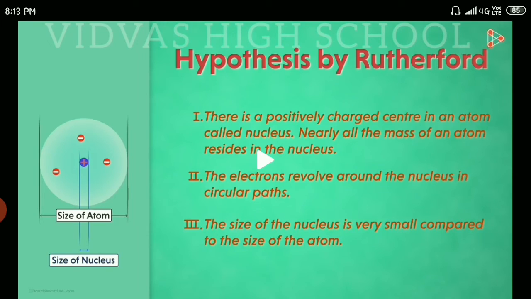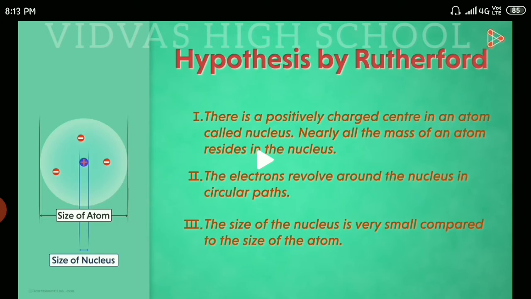The first point of Rutherford's hypothesis is, there is a positively charged center in an atom, called the nucleus. He observed that the rays passing at the center are getting deflected or rebounding back. Alpha rays are positively charged particles, so the rays passing at the center getting rebounded or deflected gave him the idea that positively charged particles are present at the center.